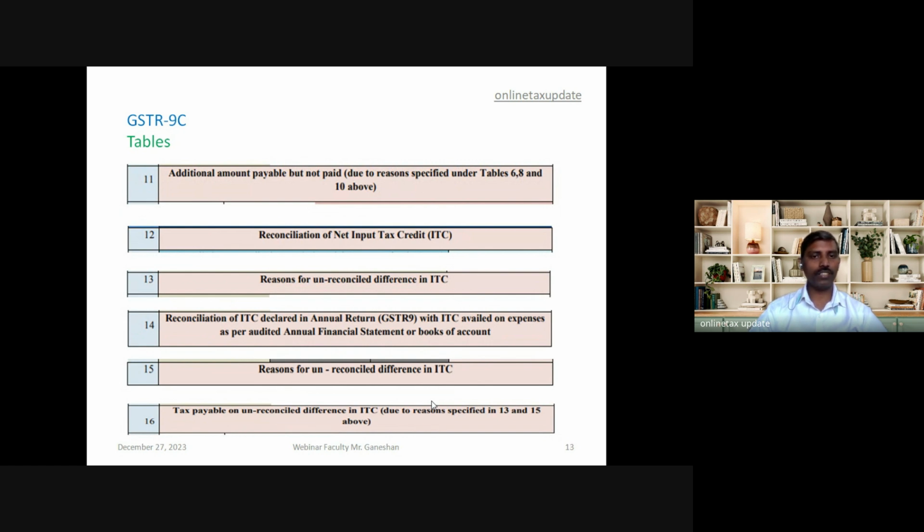Table 15 requires the unreconciled differences on ITC. Any difference arising out of 14, between the ITC as per books of accounts and the ITC which is taken and shown in 9, has to be mentioned. The difference has to be mentioned in table 15, along with the reason why. Table 16 is the tax payable on unreconciled differences due to the reasons specified in 13 and 15 above.